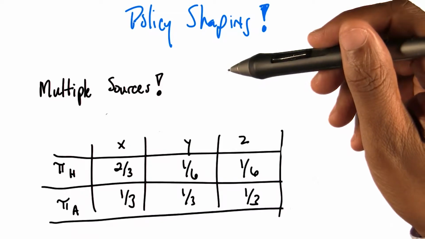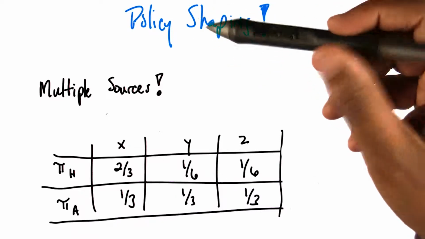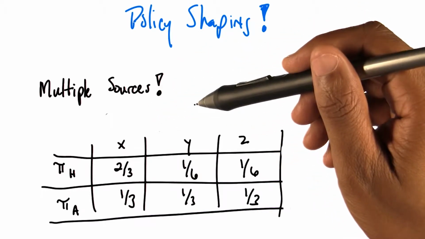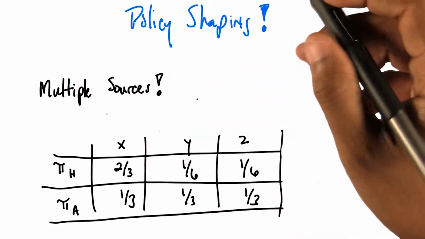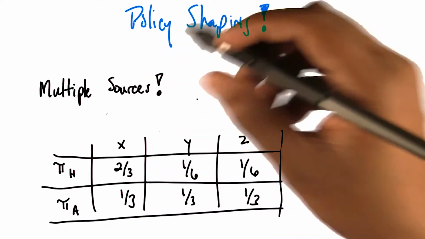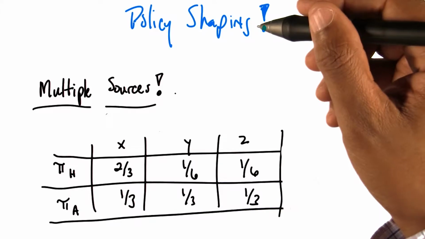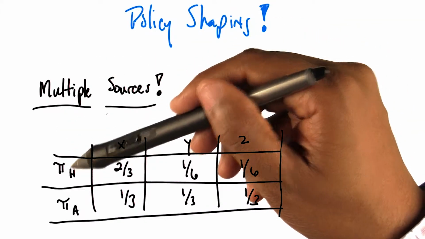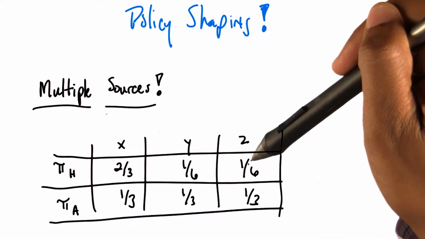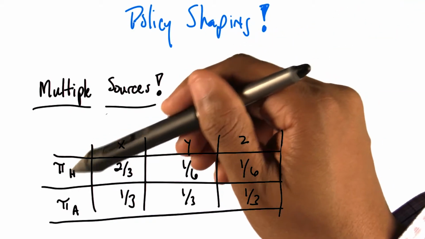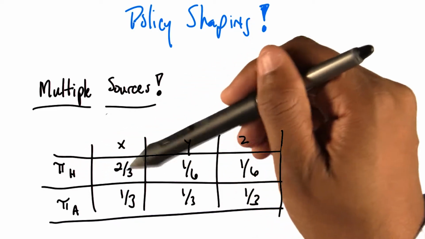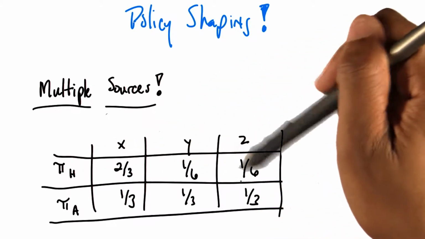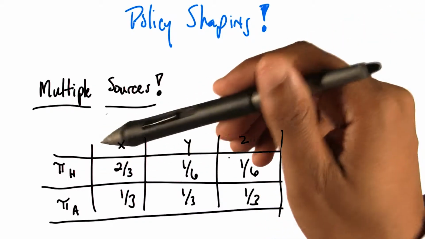Okay, Michael. So let me jump in on that last thing that you asked me. We've just been talking about how to compute probabilities of optimal actions based upon what human beings are giving us, and that's fine. But it turns out we actually have multiple sources of information, and we would like to be able to combine them. In particular, we have some policy that we've learned that gives us a probability distribution over actions that we learned from the human. That's why it says pi sub h here. And you notice here I'm treating a policy as a probability distribution over actions. And that's all kind of neat. And these, in fact, are the numbers that we came up with in our last quiz.